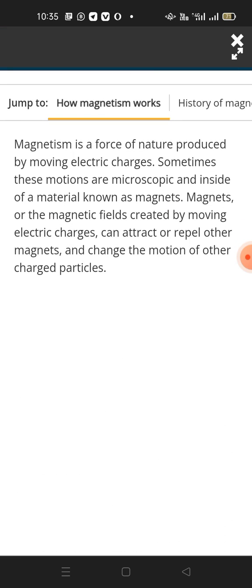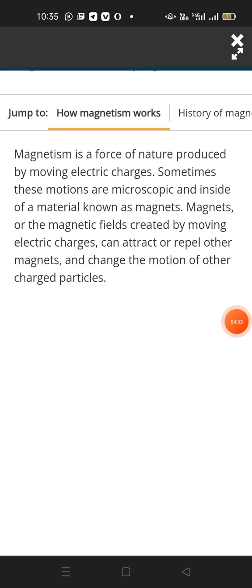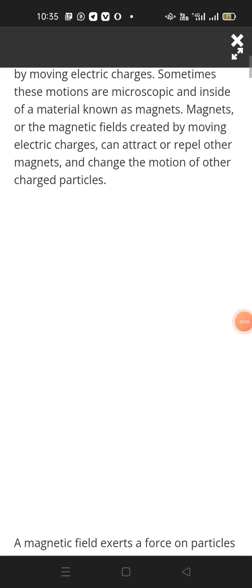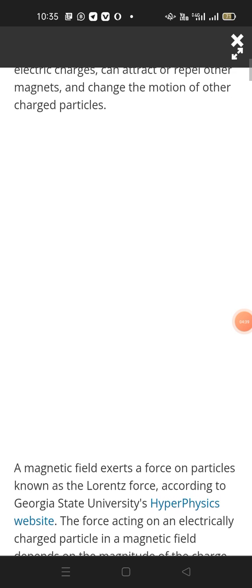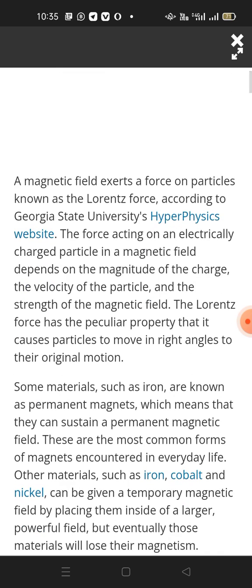Magnetism is a force of nature produced by moving electric charges. Sometimes these motions are microscopic and inside of a material known as a magnet. Magnets, or the magnetic fields created by moving electric charges, can attract or repel other magnets and change the motion of charged particles. A magnetic field exerts a force on particles known as the Lorentz force.